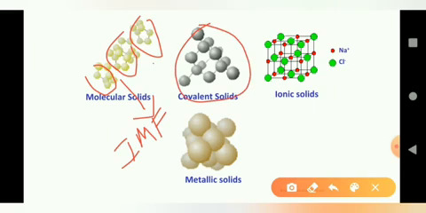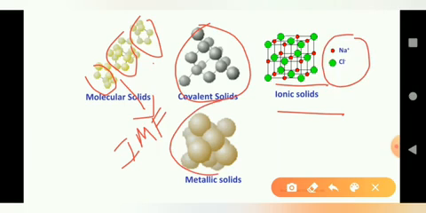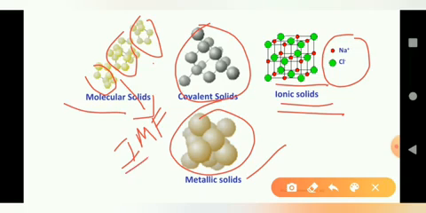Next is ionic, the structure of sodium chloride. Next is metallic, where particles are very closely arranged, therefore most metallic solids are very hard. Ionic solids are also hard, but molecular solids are soft because of the intermolecular force of attraction called van der Waals force.